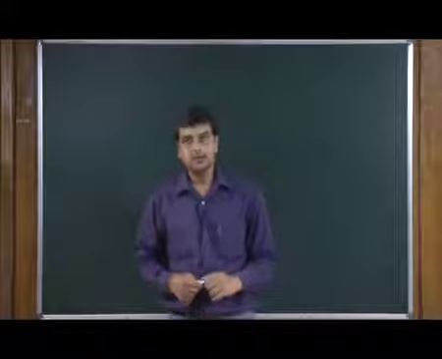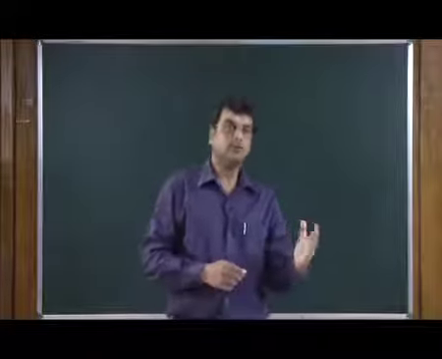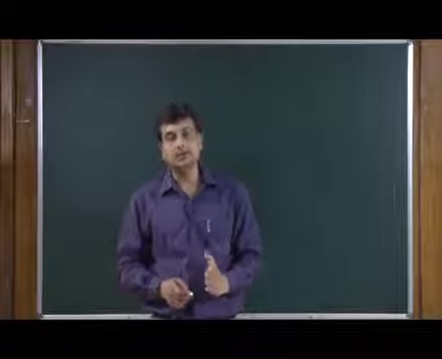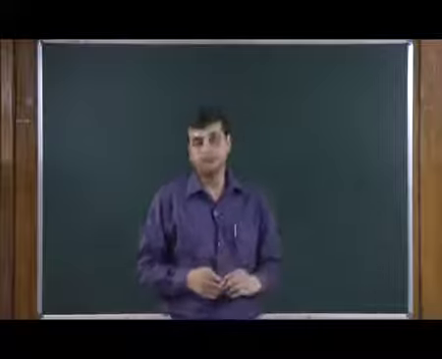Welcome back. So, today we will discuss the reproductive cycle, and we will try to understand it using human beings as well as some lower vertebrates.